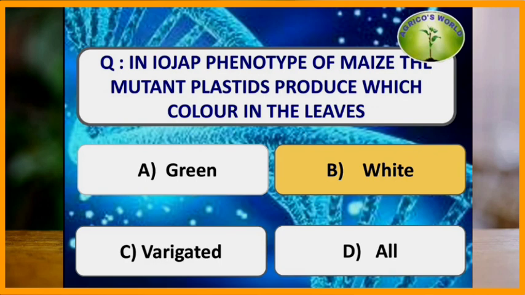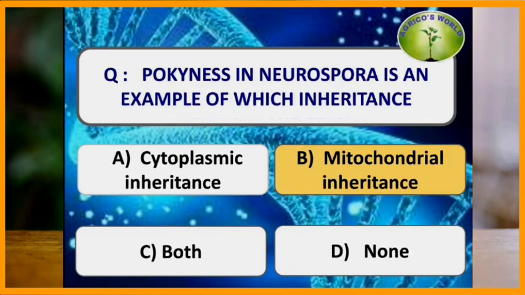In the iojap phenotype of maize, the mutant plastids produce which color in the leaves? The iojap phenotype is governed by plastids. Green leaves are produced when there is a normal plastid, and striped leaves are produced when there is a mixture of both mutant and normal plastids. But when there are only mutant plastids, it produces white leaves.